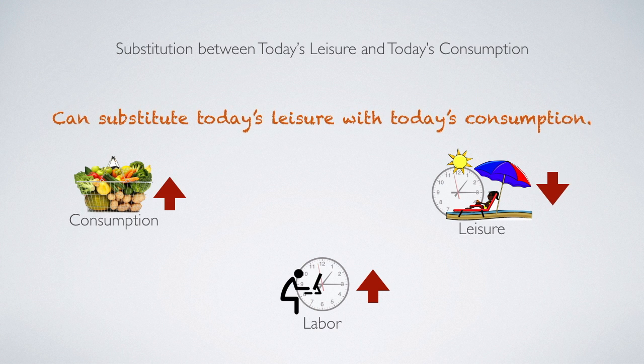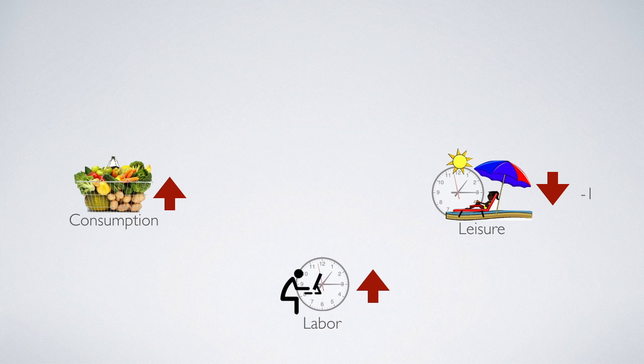Therefore, the household can always substitute today's leisure with today's consumption, which means that the household can increase today's leisure by decreasing today's consumption, or decrease today's leisure by increasing today's consumption. So there is some trade-off. This is the substitution relationship between these two options.